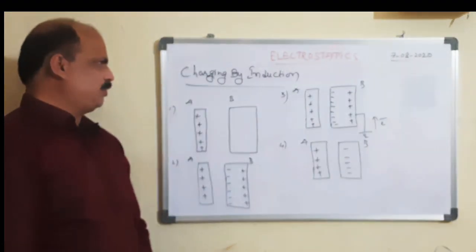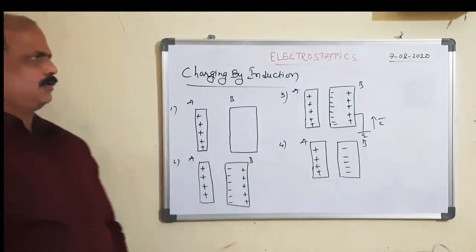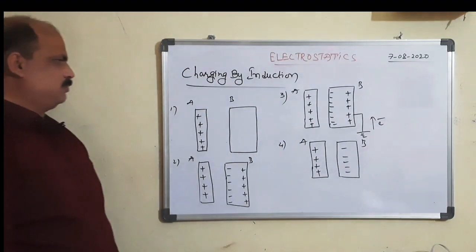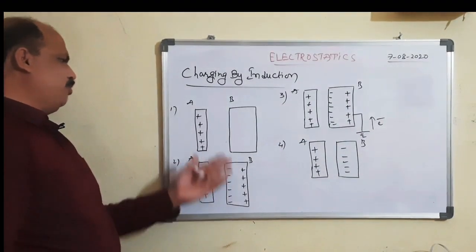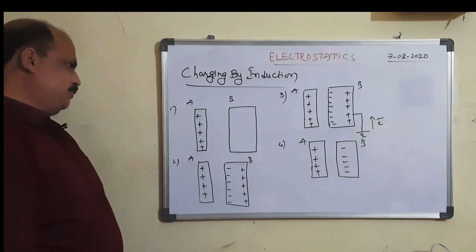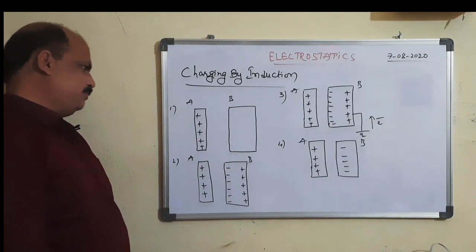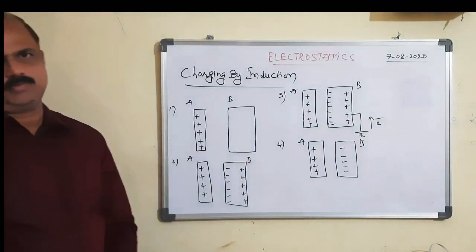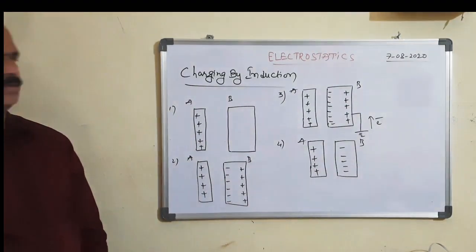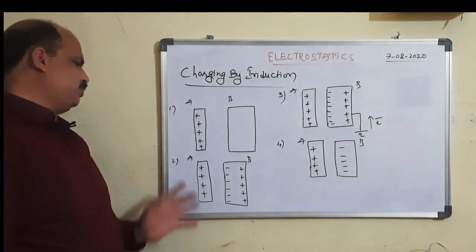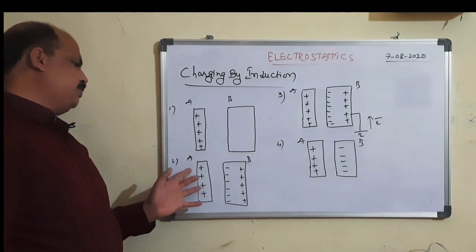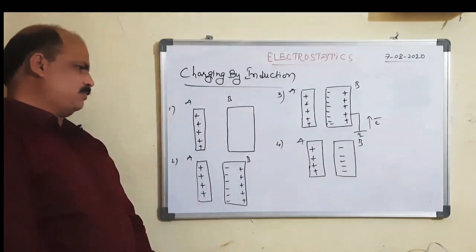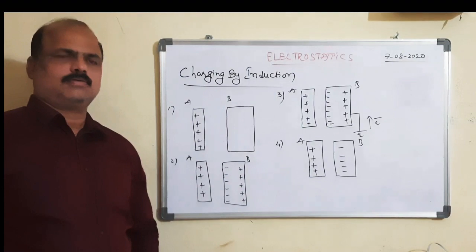Now we are going to discuss induction. Charging by induction. First of all, we take two bodies here. This is A and this is B. A is positively charged and B is an uncharged body. When a positively charged body is brought near an uncharged body, what is taking place here?